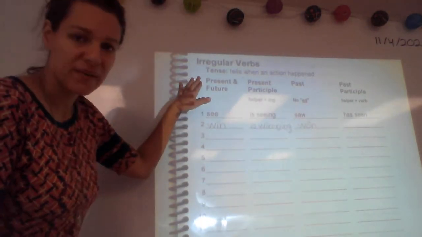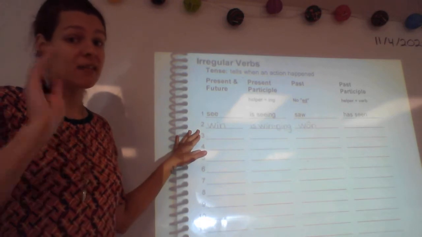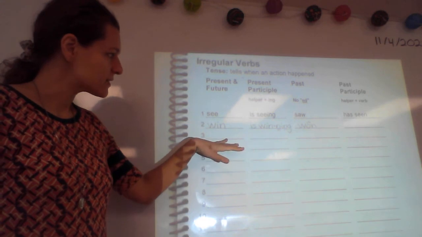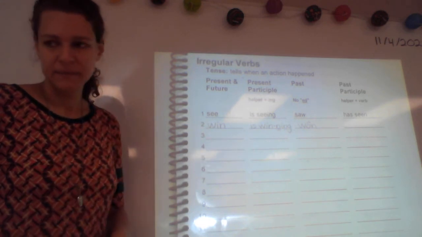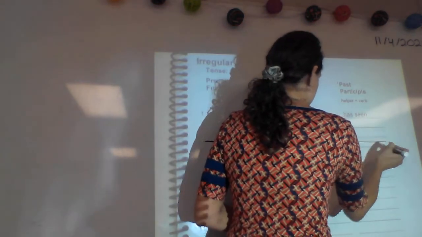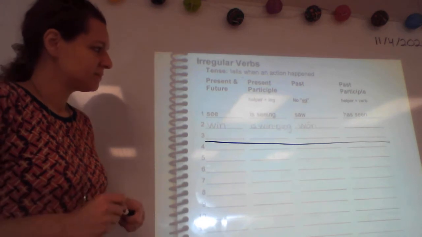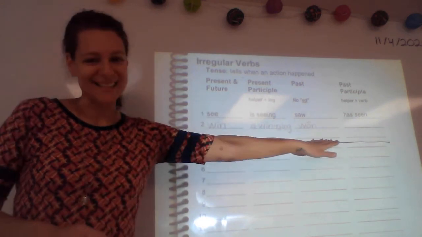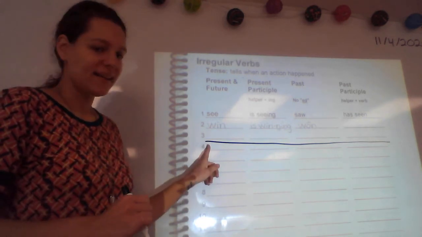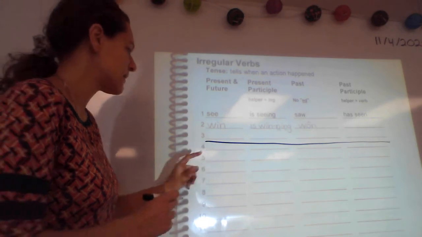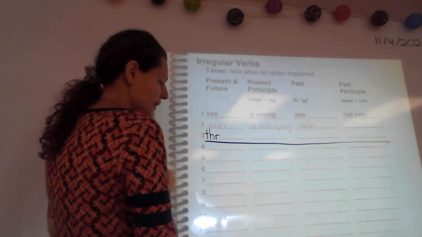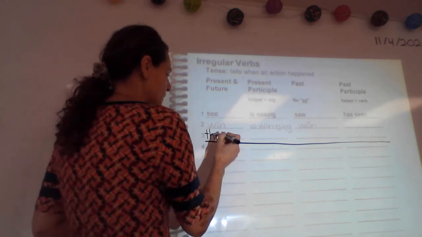In the first column, remember that's our present tense, is throw. I throw the ball. So go ahead and write and mark throw in the first column. Remember all our words that we're writing, we're going to keep them on the same line because we're showing the relationship. So don't go up and down on lines, stay on the same line. All right, class, what did you write to spell throw? Good. And which O? Good, L-O.